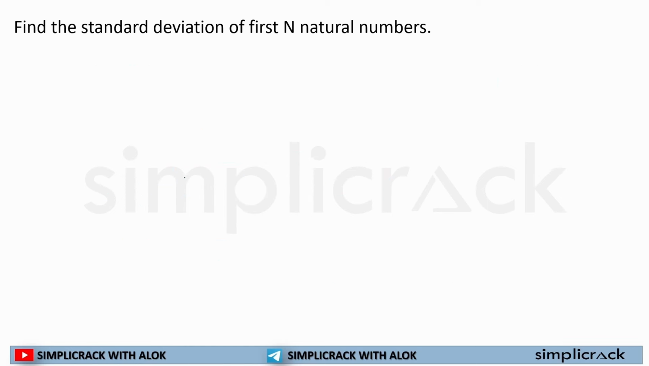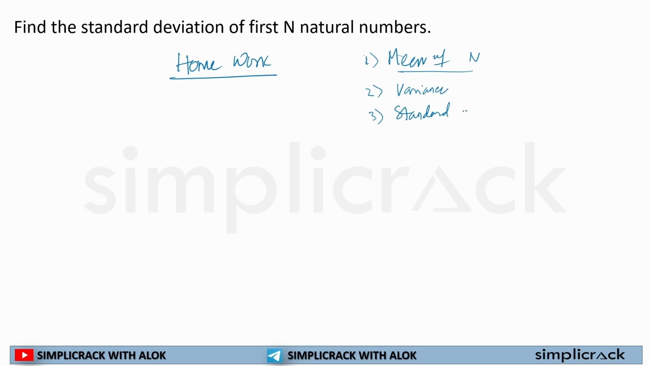Now this is the homework I am giving you. First thing you will be doing, you will be calculating the mean of n natural numbers. Second, you will be calculating the variance. Then you will be calculating the standard deviation. Try it out. If you are unable to do it, I will solve it in the next class. Okay, so this is your homework.